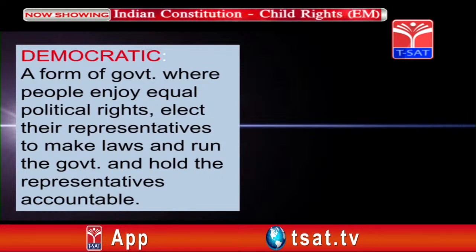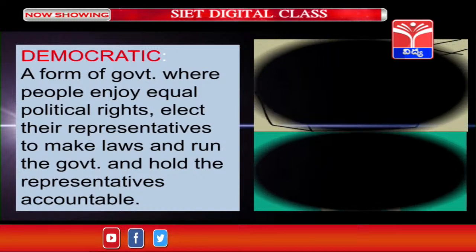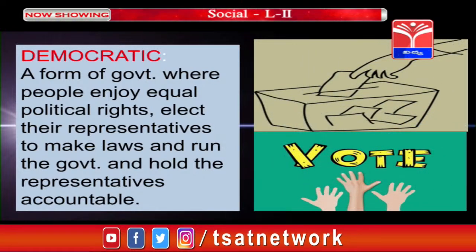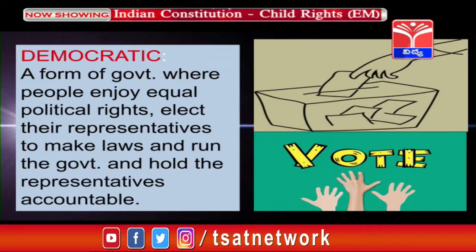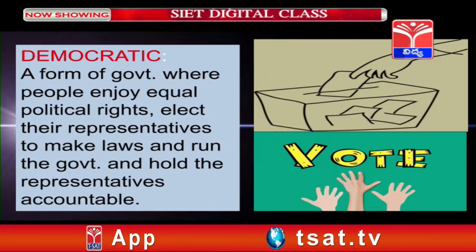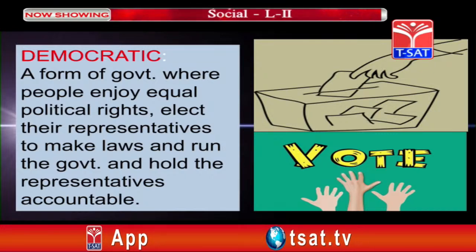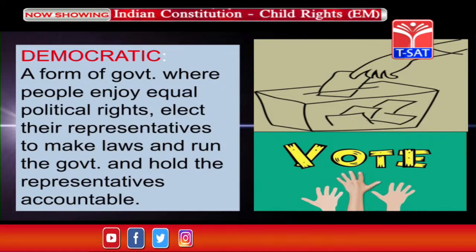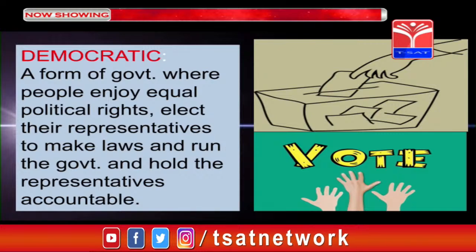Now, we have already discussed the democratic one, which is a form of government where people enjoy equal political rights and elect their representatives to make laws and run the government, and hold the representatives accountable. That is why every 5 years we elect the representatives. If the person is doing well, we elect again.